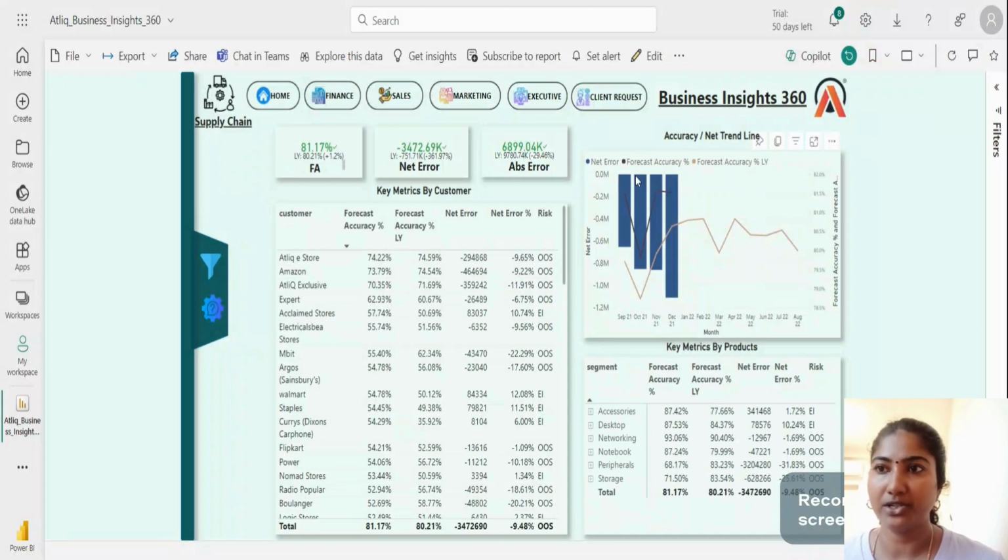This bar shows the net error and the forecast accuracy percentage in blue, and this is the forecast accuracy of last year. The overall forecast accuracy is around 81%, which is pretty good, but we need to increase it, which will help inventory quality, meaning not excess quantity and not out of stock, since both are not good. So we need to focus more on increasing this forecast accuracy percentage.